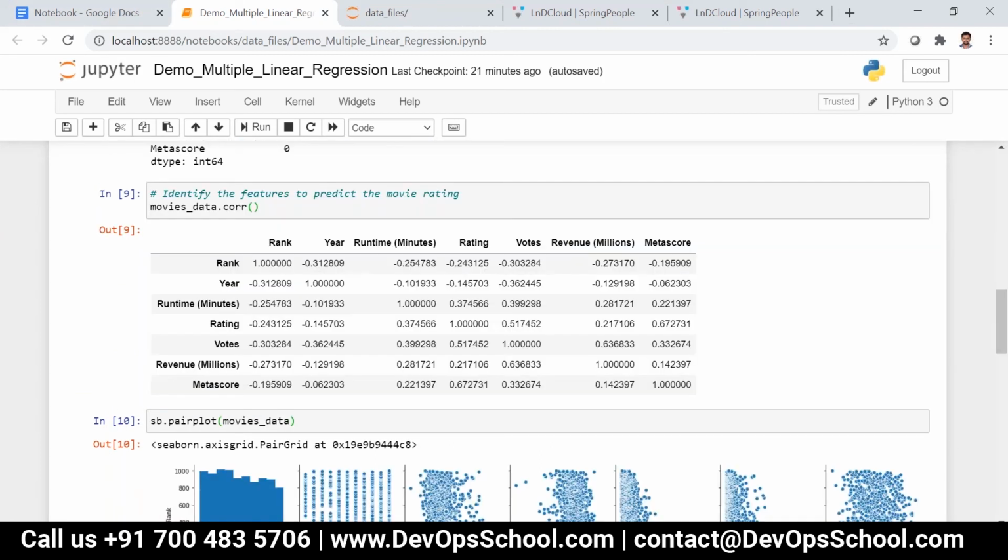Mohan, one question. Do we have a real world usage for this linear regression, or is it just like a hello world of ML? No, this is not hello world. Simple linear regression is just the format, and on top of it we have something called polynomial regression also. In the industry we use them, for example for weather forecasting and for sales forecast.